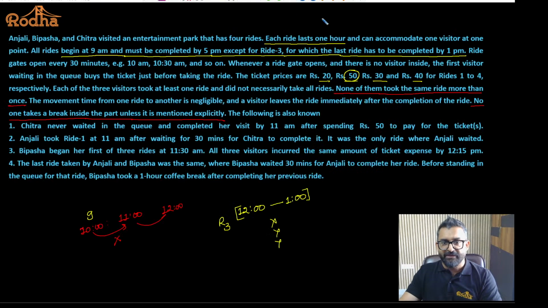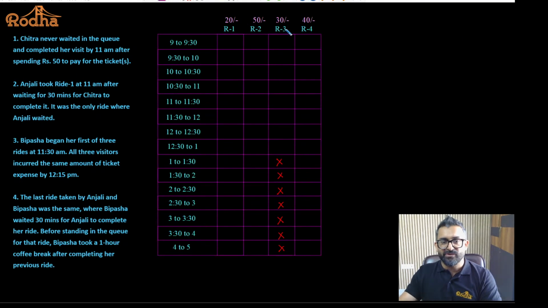Ride 3 is the ride for which the last ride has to be completed by 1 p.m. So after 1, nobody is going to use ride 3. Yes or no? Fine with this? Not a problem? Let's move ahead then.